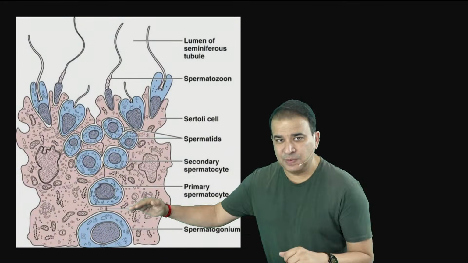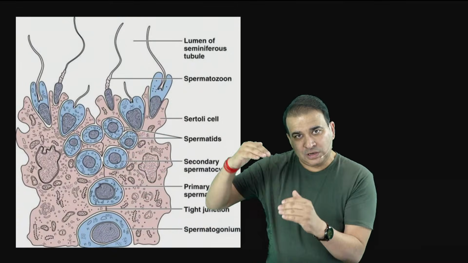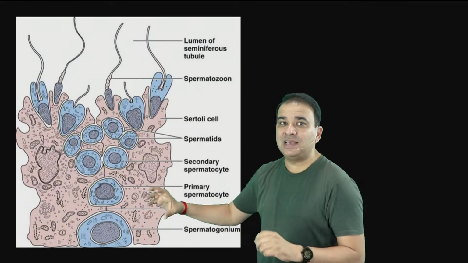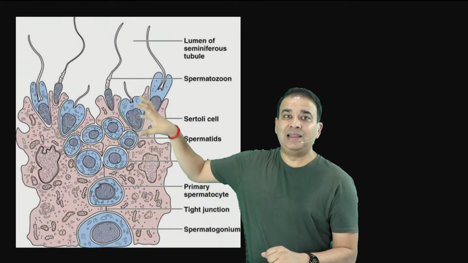Now what this blood-testis barrier is doing is basically dividing the seminiferous tubule into different compartments. It is compartmentalizing the seminiferous tubule, so we have different stages of spermatogenesis held inside.